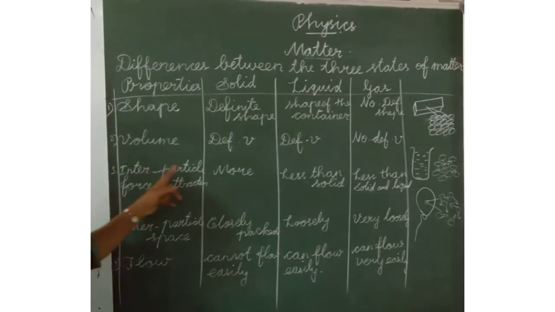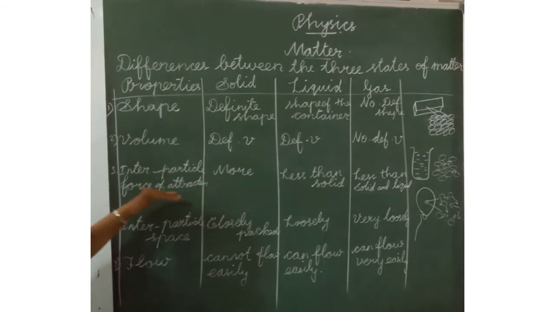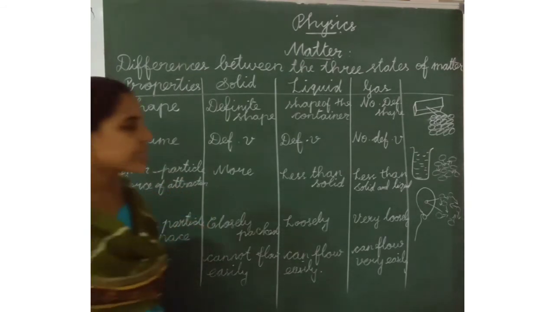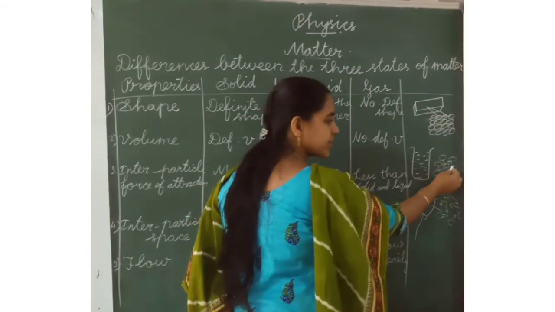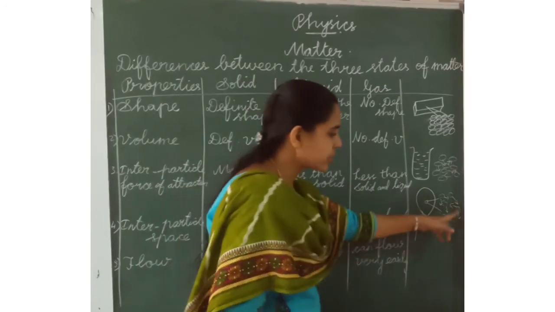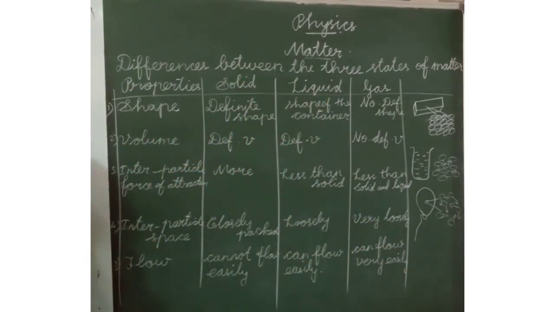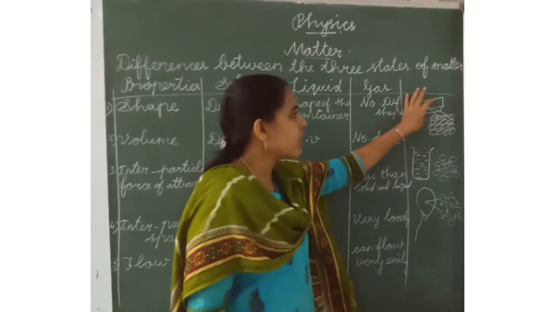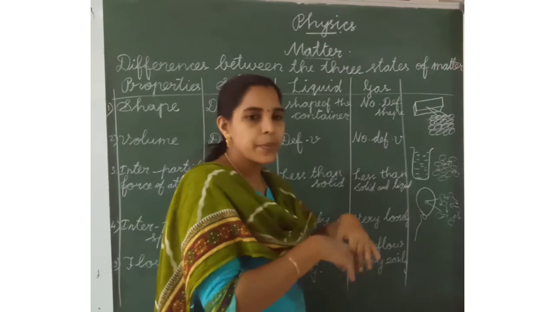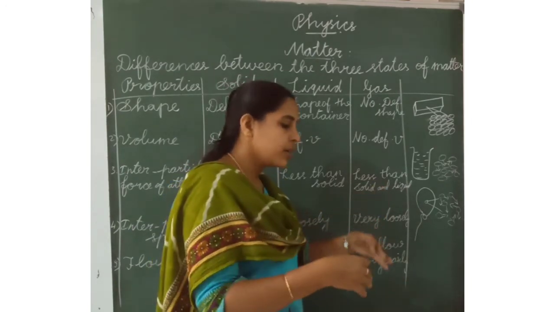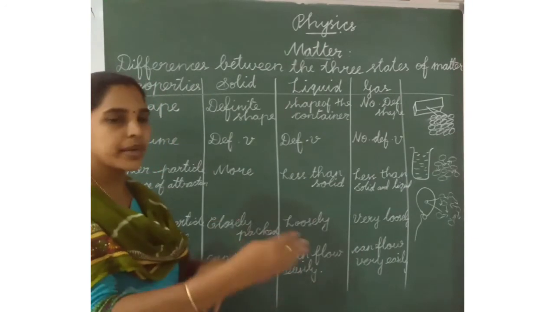Next one is interparticle force of attraction. Listen, these are the particles in solids, particles in liquids and particles in gases. Solids have definite shape and definite volume. They will not flow. When we keep them in one place, they stay there and do not change.